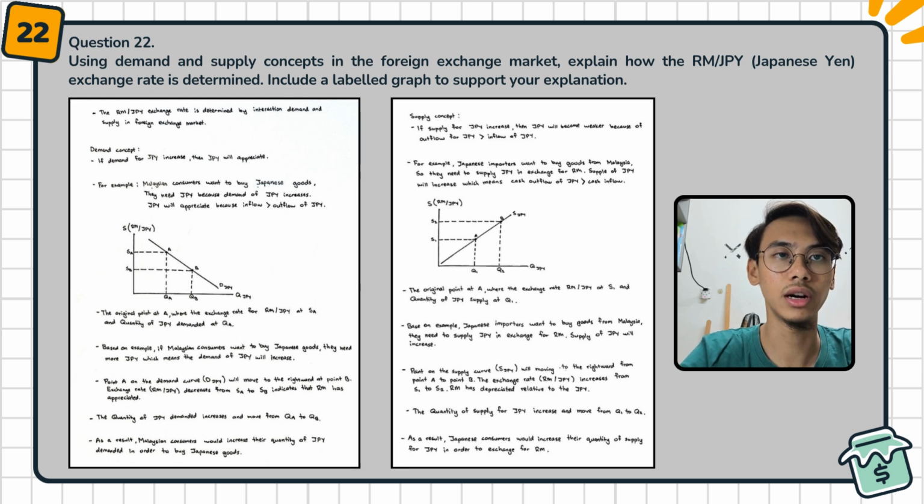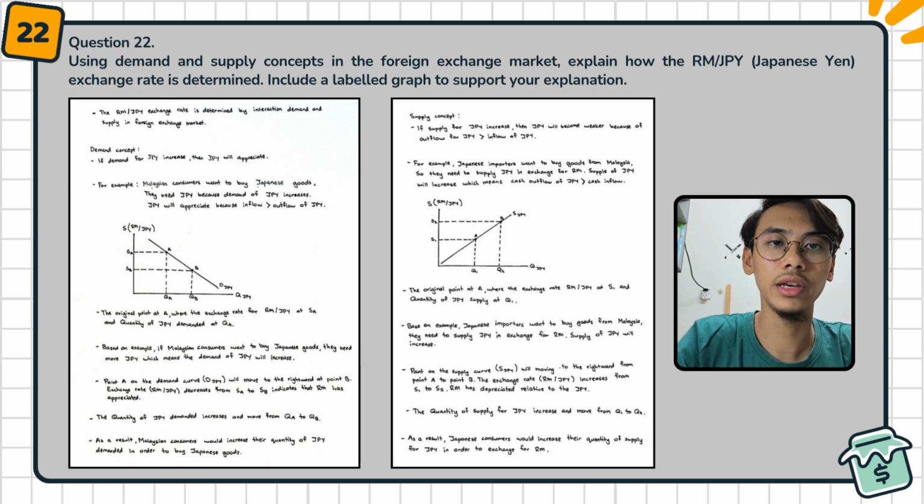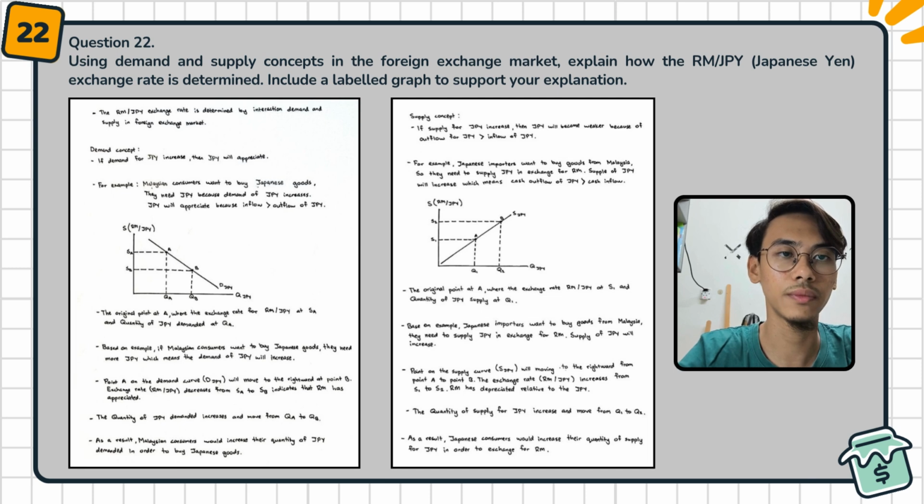Next, we draw a graph for the supply of Japanese yen. To interpret it, the original point is at point A, where the exchange rate is S1 RM per JPY and the quantity of Japanese yen supplied is Q1. Based on the example, Japanese importers want to buy goods from Malaysia. They need to supply Japanese yen in exchange for RM. Supply of Japanese yen will increase.